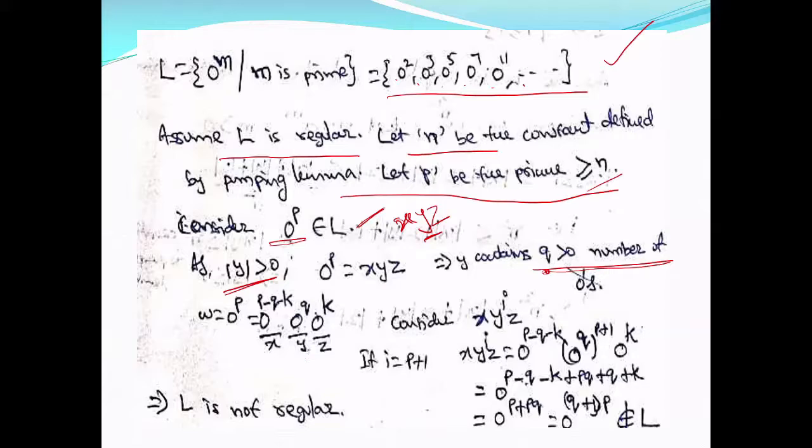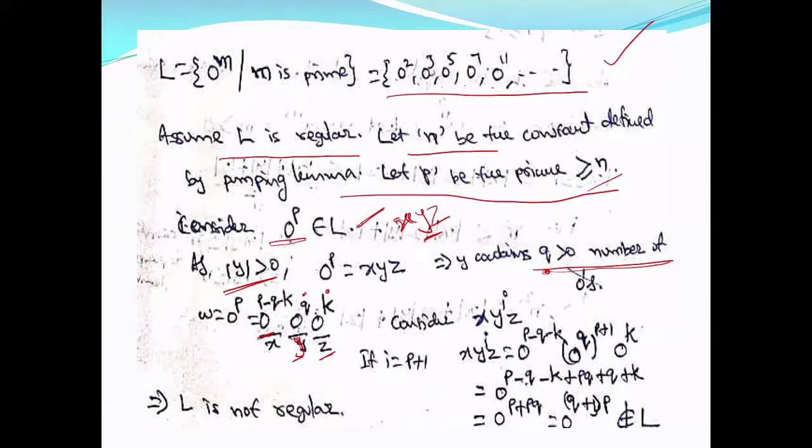Now, if y contains q zeros, then z will contain the remaining zeros, some k number of zeros, whatever the k value. k can be 0 also, we don't bother. z contains some zeros, and what is the number of zeros in x? p minus q minus k, because y contains q zeros and the remaining k zeros are in z.